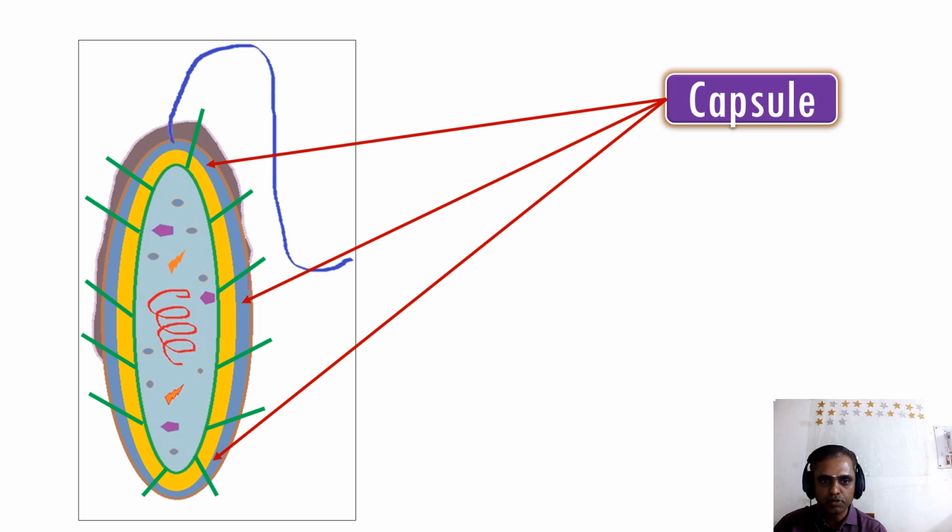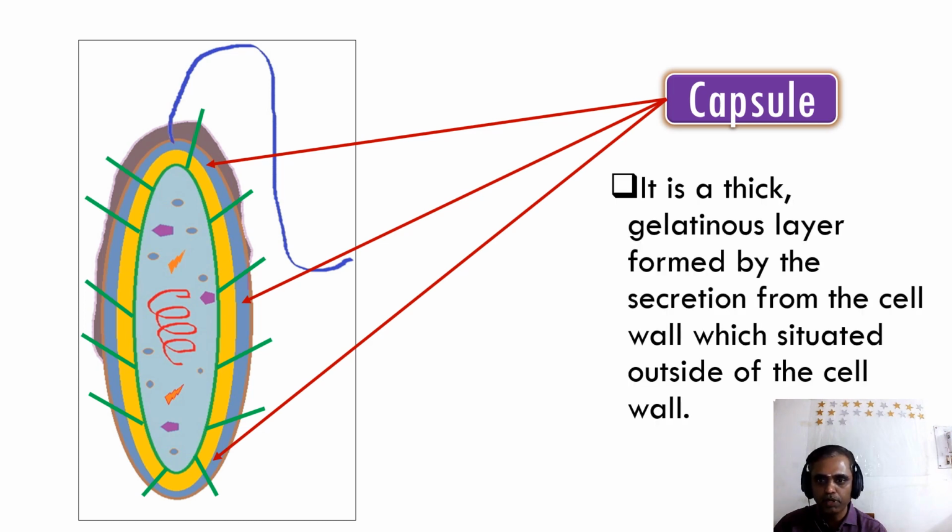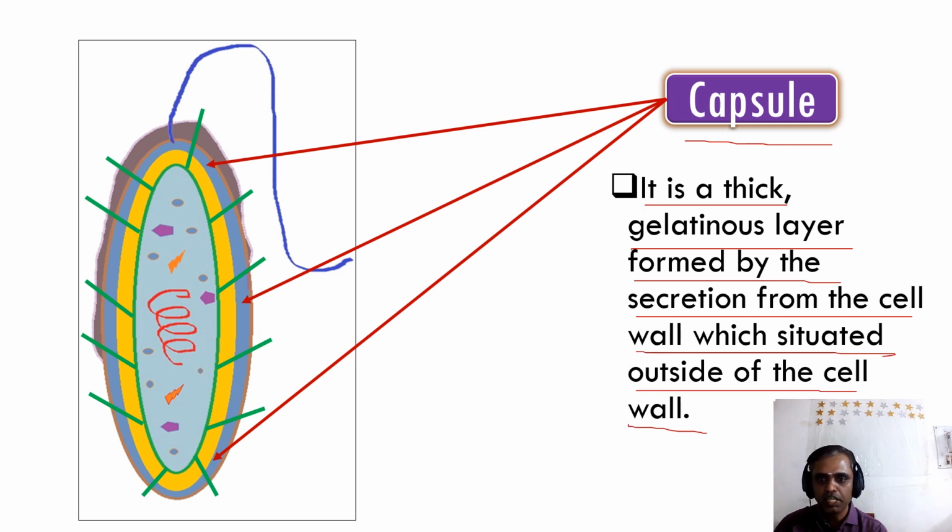And the capsule, this is the capsule, which is the yellow color capsule. This is very important to study for the exam. It is a thick gelatinous layer formed by secretion from the cell wall, situated outside the cell wall. Things to remember: which structure secretes the capsule? The cell wall secretes the capsule, and it surrounds the cell wall. The yellow color is the cell wall, and the capsule surrounds it. That is why it is situated outside the cell wall, and the layer that secretes this capsule is the cell wall.